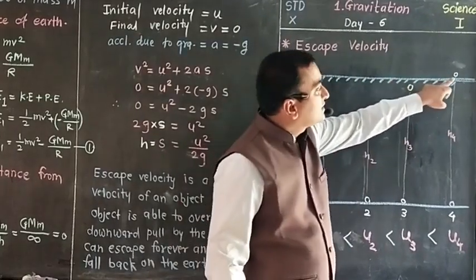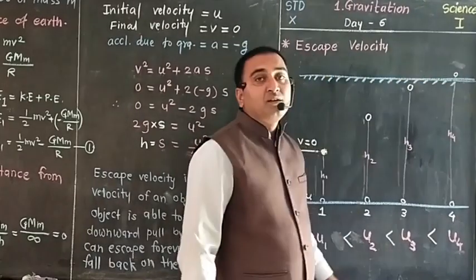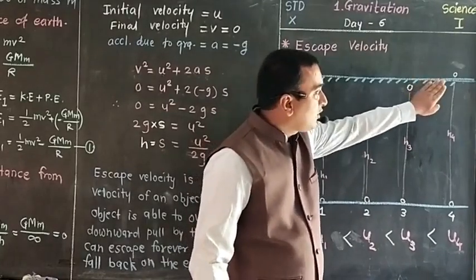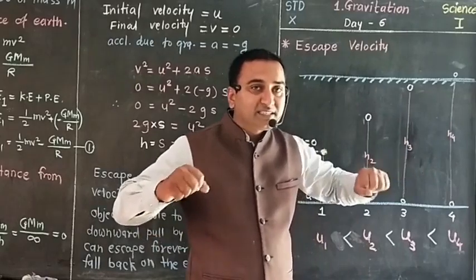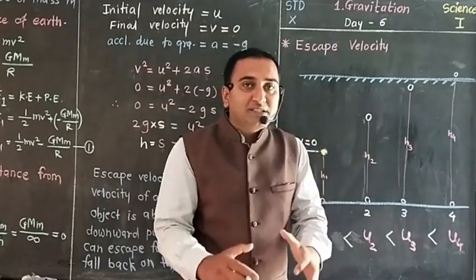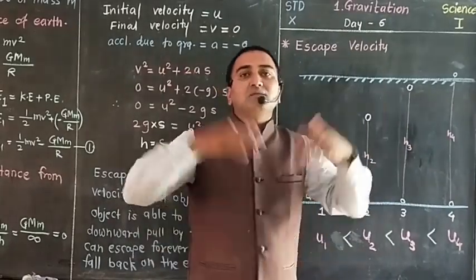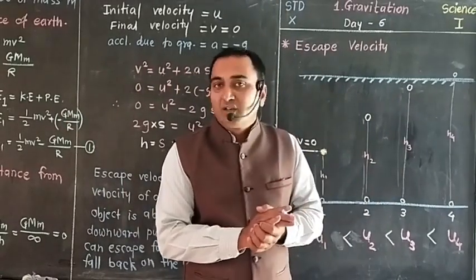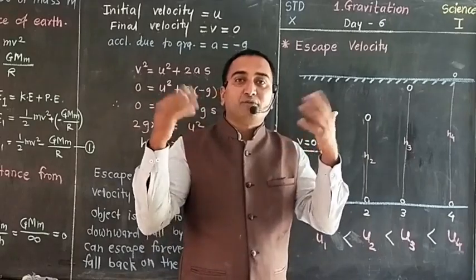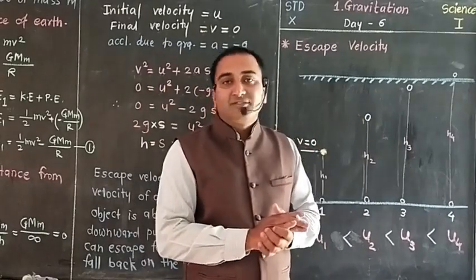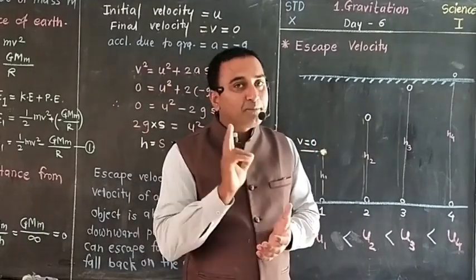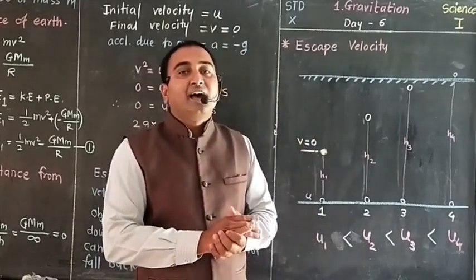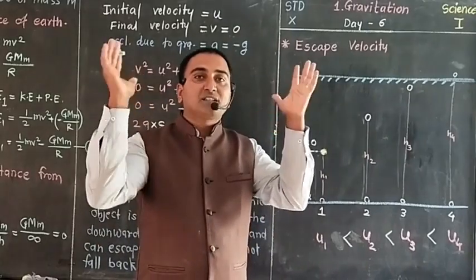But see here, the object is just above the gravitational field, and because of its initial velocity, that object is able to overcome the gravitational pull, and once it overcomes the gravitational pull, definitely it will escape from the gravitational field. It will not be attracted down by the Earth or by the gravitational field, and it will go beyond the gravitational pull.